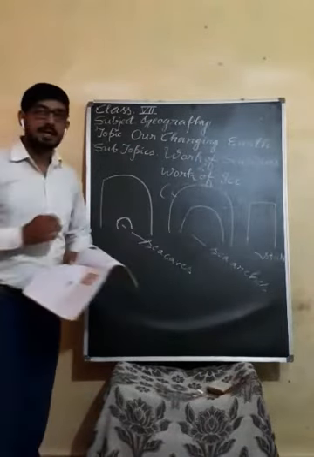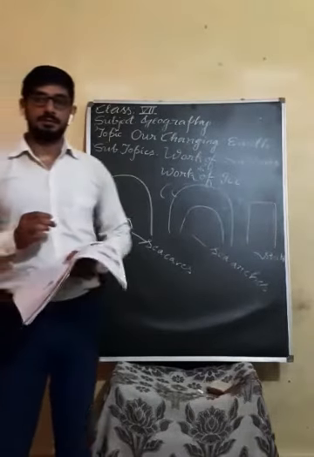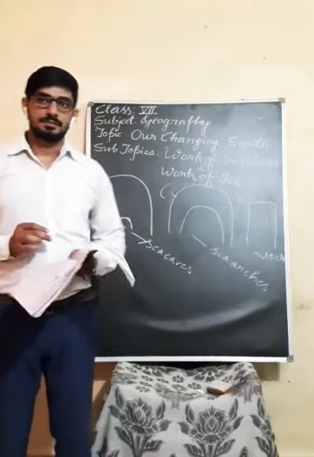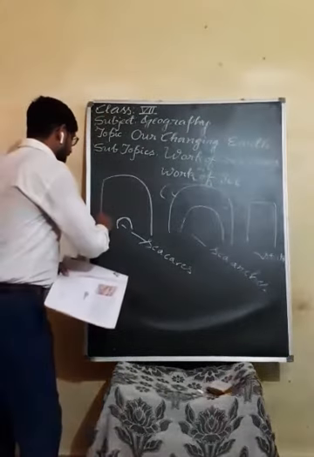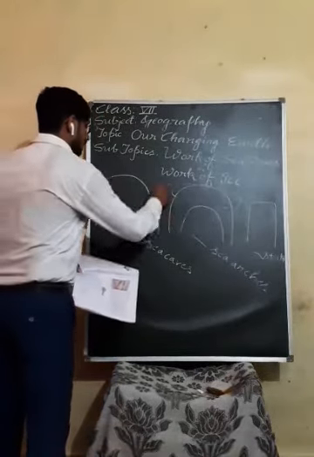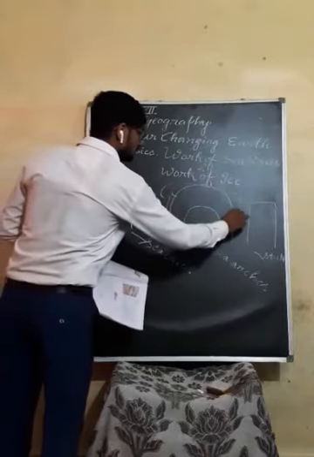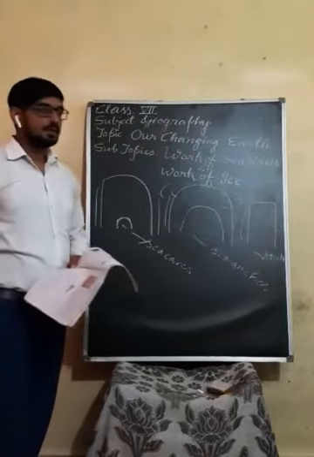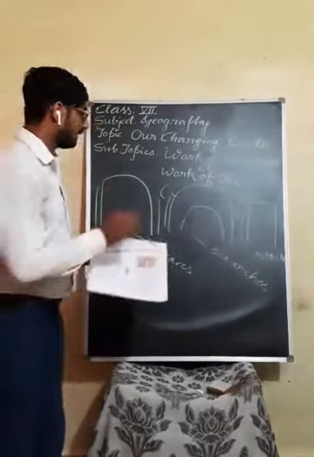And after that, the next term is sea cliff. What do you mean by sea cliff? These are vertical rocks. These vertical, steep, slanting rocks are known as sea cliffs.